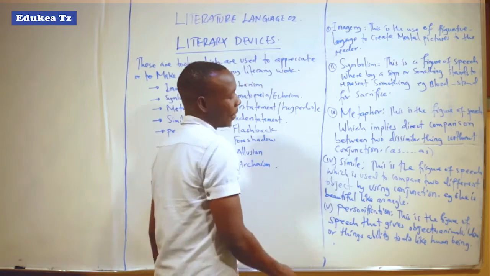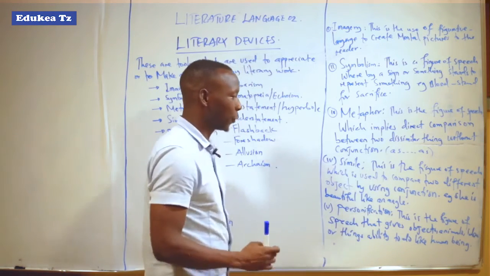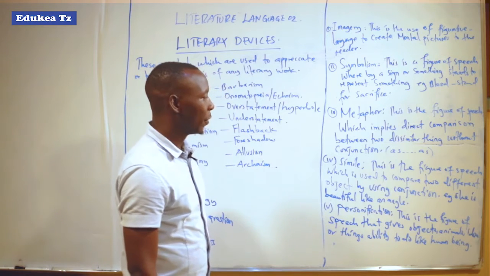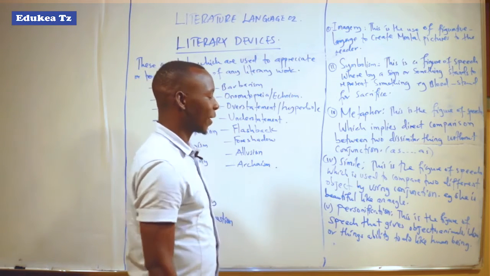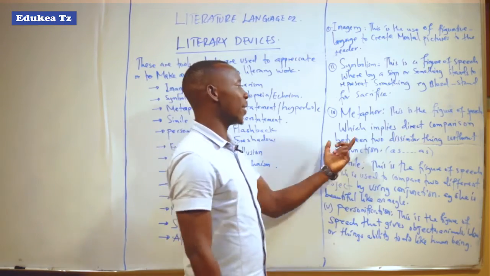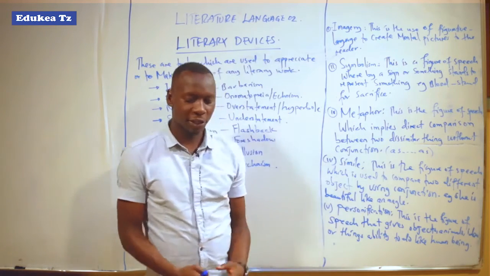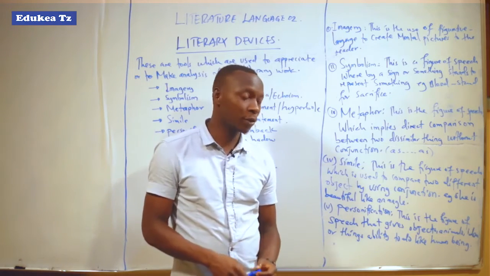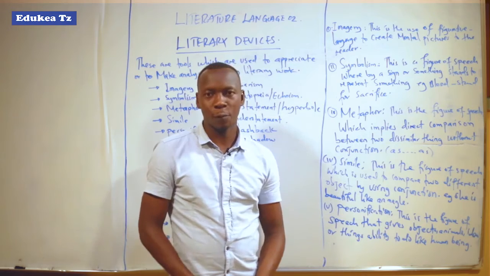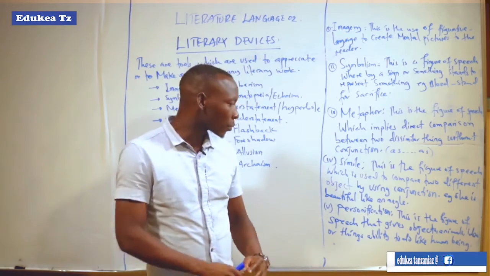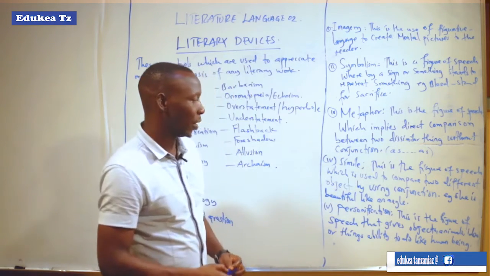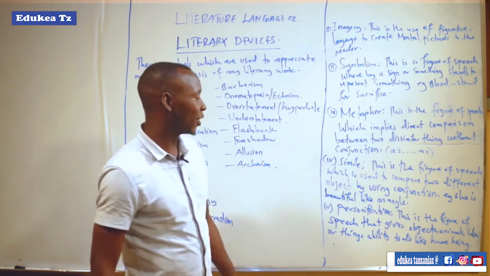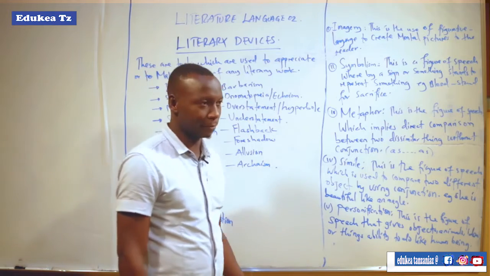So here, this is the figure of speech which is used to compare two different objects by using conjunctions. Example, she is beautiful like an angel. So simile and metaphor are related to each other, but metaphor does not involve the use of conjunctions. Simile involves the use of conjunctions. That is what it implies. So now, after looking at point number 4, let us see point number 5.